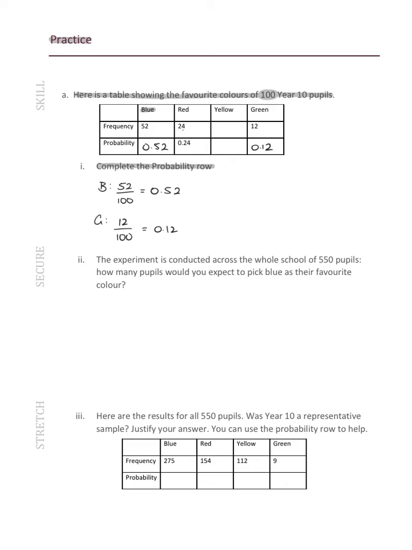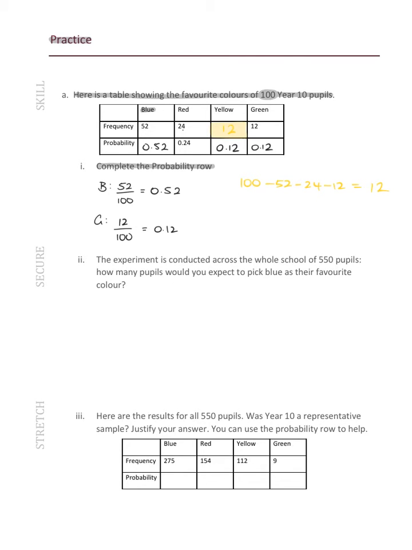And the yellow, we don't know how many yellows there are, but the yellow is everybody who's left. So if we take away all of these, we get what's left. What's left is 12. So there are 12 people that like yellow, so that's going to be 0.12 as well.